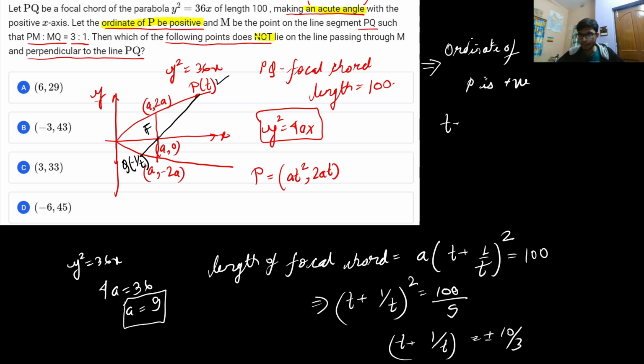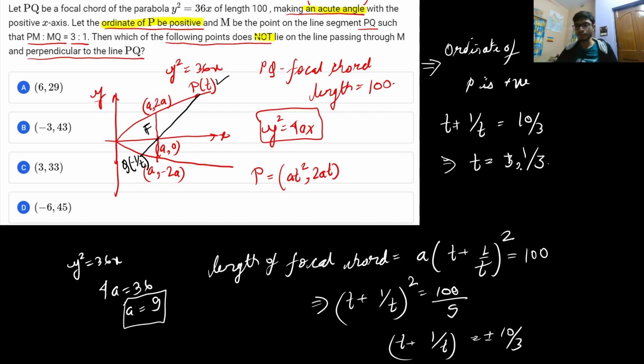That means if you take t plus 1 by t, both will be positive, it is basically equal to 10 by 3. Now from here you will again get a quadratic involving t and 1 by t. So if you solve this quadratic, you will get the value of t as 3 comma 1 by 3. Now which one to take? This will also get clear when you use the concept of acute angle that is said in the question, that t has two values, one is 3 and one is 1 by 3.